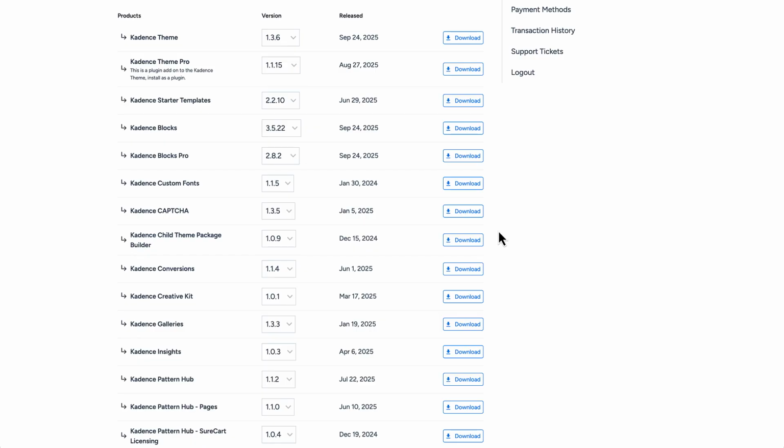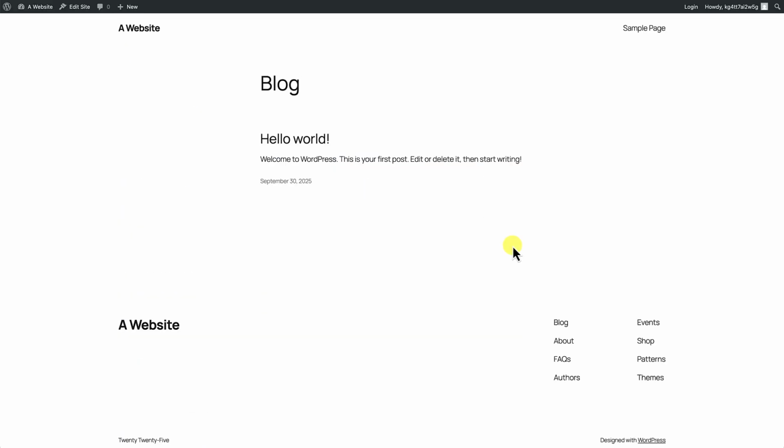Okay, so let's go ahead and talk about the usefulness of a child theme and why you'd want to create one in the first place. Okay, so here we are with a fresh install of WordPress, and what you're looking at here is the 2025 WordPress theme that comes when you install WordPress for the first time.